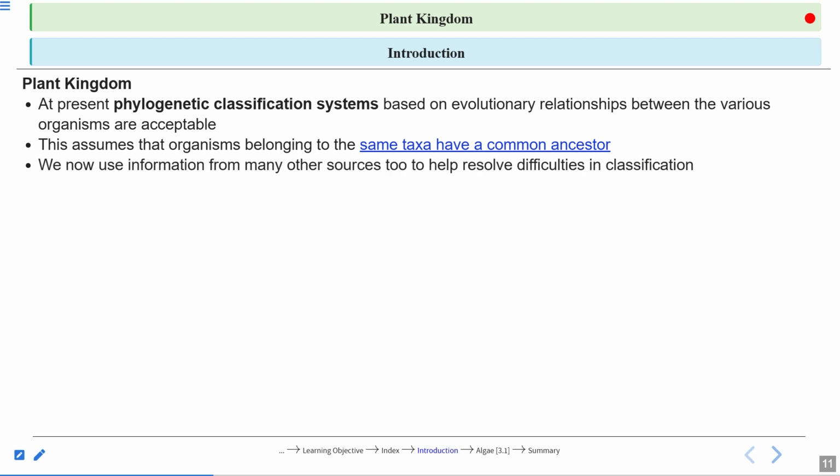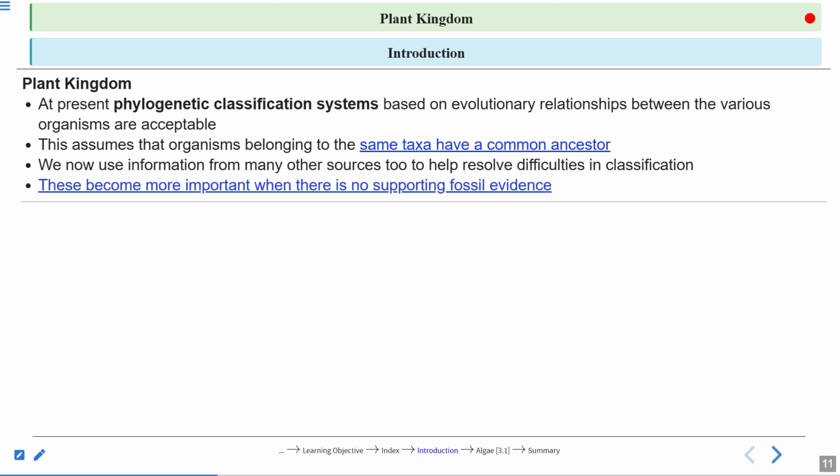So we now use information from many other sources to help resolve difficulties in classification. These become more important when there is no supporting fossil evidence. If fossil evidence is there, that is a very good thing, and you can go for the phylogenetic classification system. But in the absence of fossils, there is a challenge.